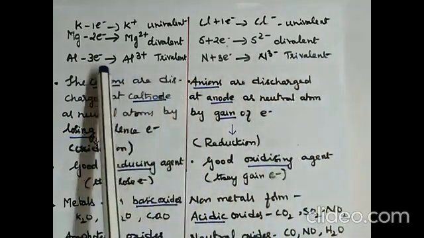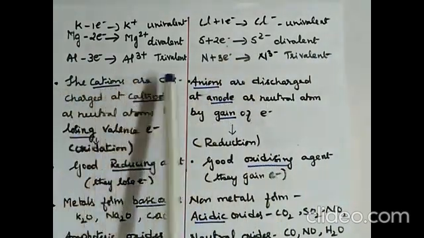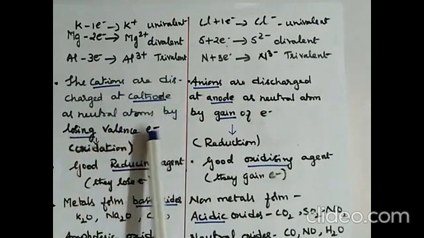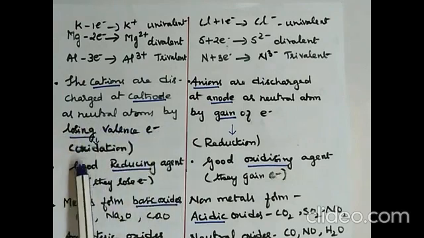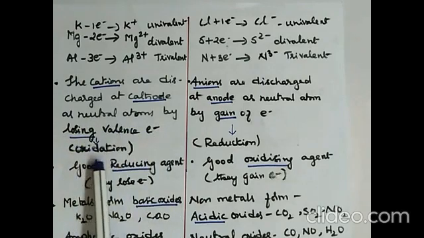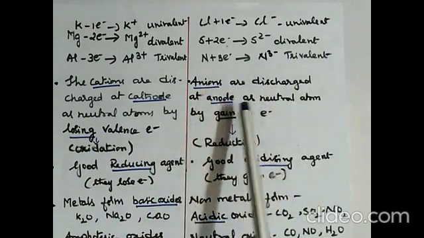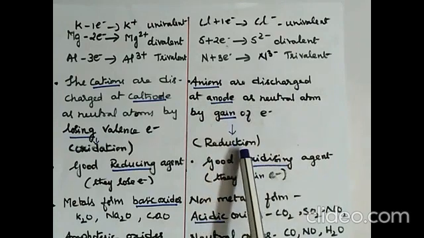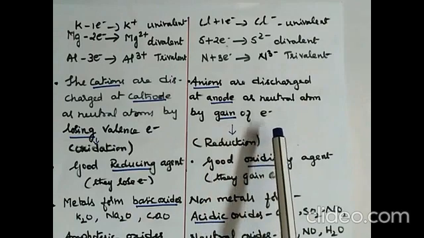Thus metals form cations and non-metals form anions. Cations are discharged at the cathode as neutral atoms by losing valence electrons. This you have already studied in electrolysis, and the process is called oxidation. Loss of electron is oxidation. Anions are discharged at the anode as neutral atoms by gain of electron, and the process is called reduction. So this is again a repetition of what you have already studied in electrolysis.